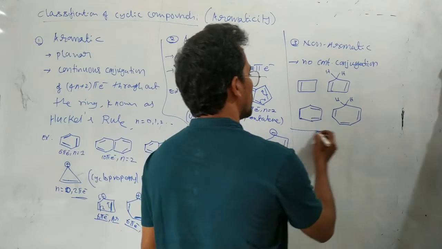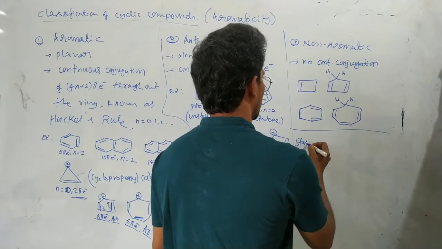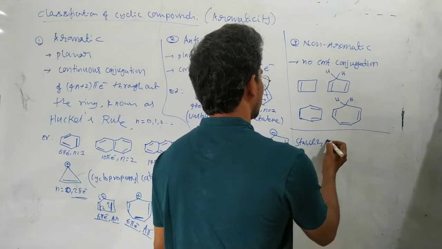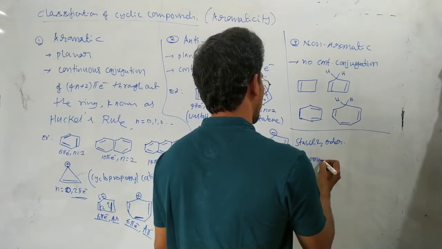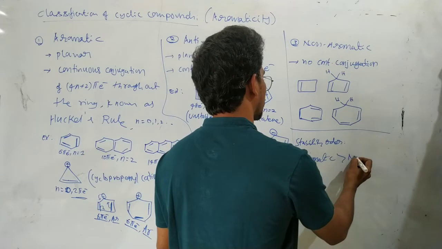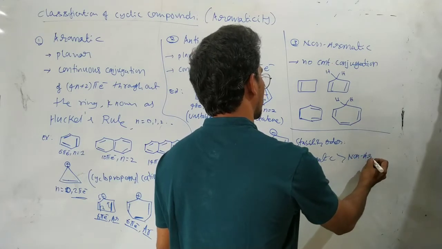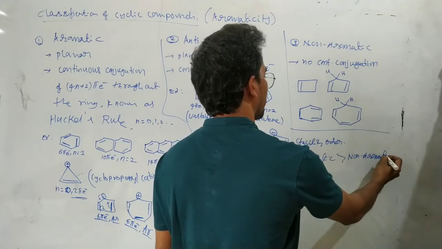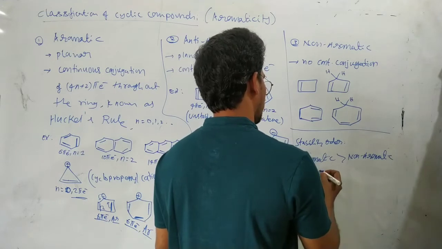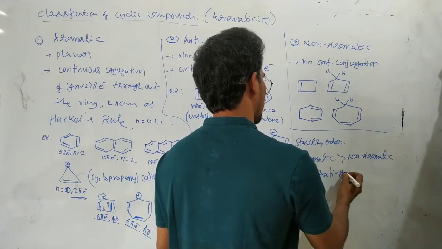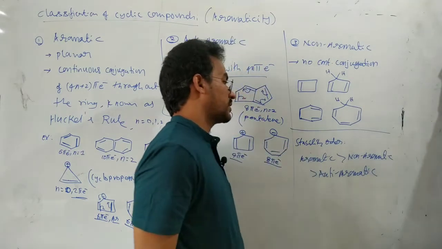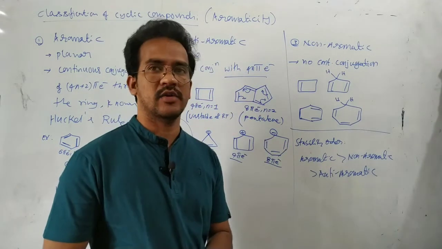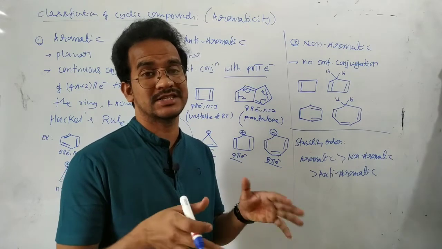Now here, among these three, if you write the stability order, that is aromatic, non-aromatic, anti-aromatic. Anti-aromatic compounds are least stable.